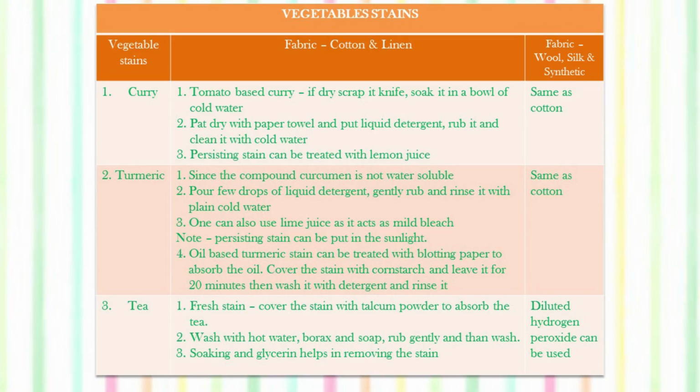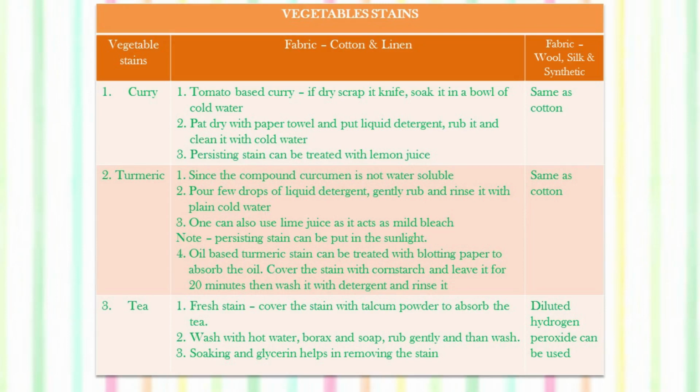Turmeric stain. Turmeric has a compound which is called curcumin, and that compound is not water soluble. So pour a few drops of liquid detergent over the stain, gently rub it and rinse it with plain cold water. One can also use lime juice as it acts as a mild bleach. Now, if the stain still persists, then it can be put in the sunlight.